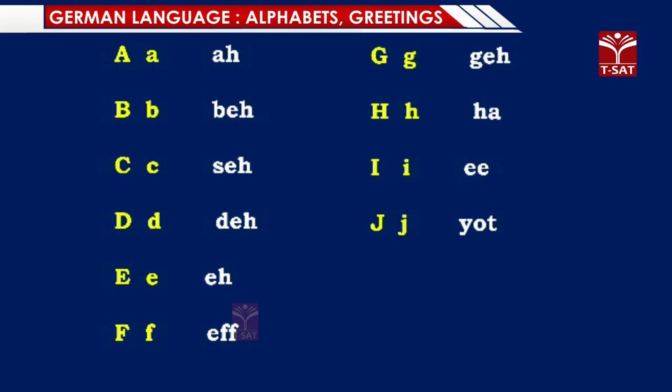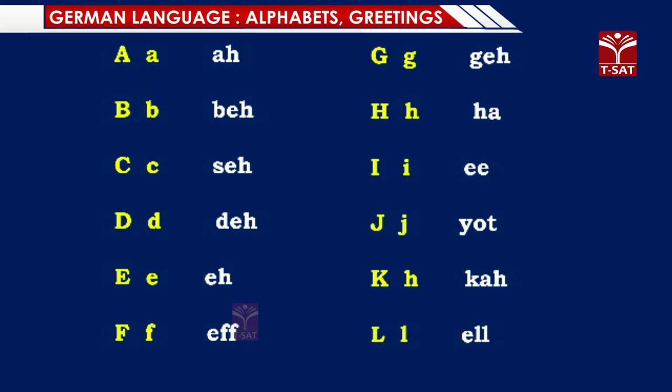Then Ka, Ka. Just as how we have in Indian languages, the consonants, Kaka, Kiki, etc. Then we have EL, L.